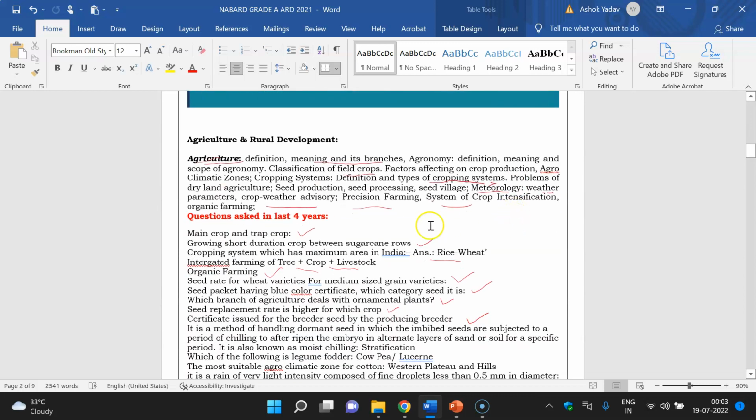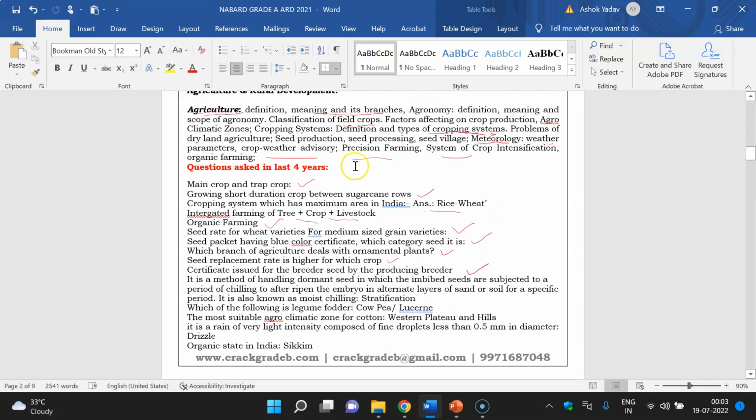You can see the questions in this agriculture chapter, what type of questions they have asked.